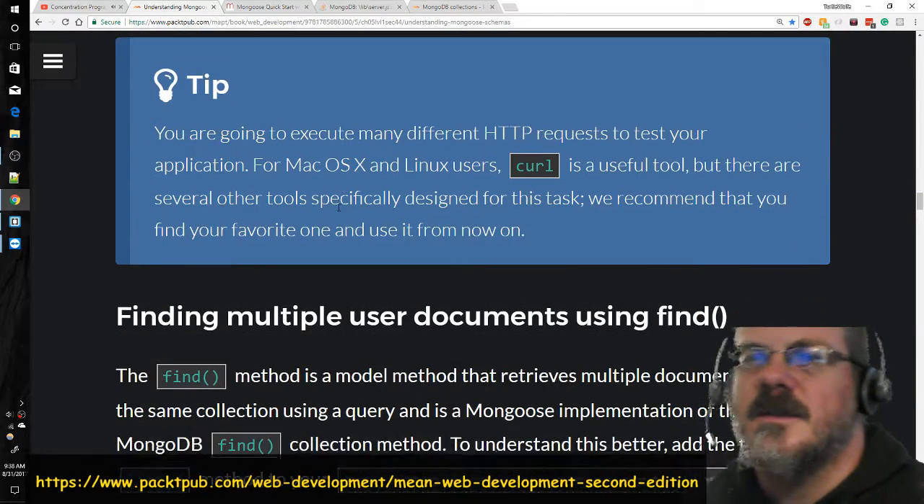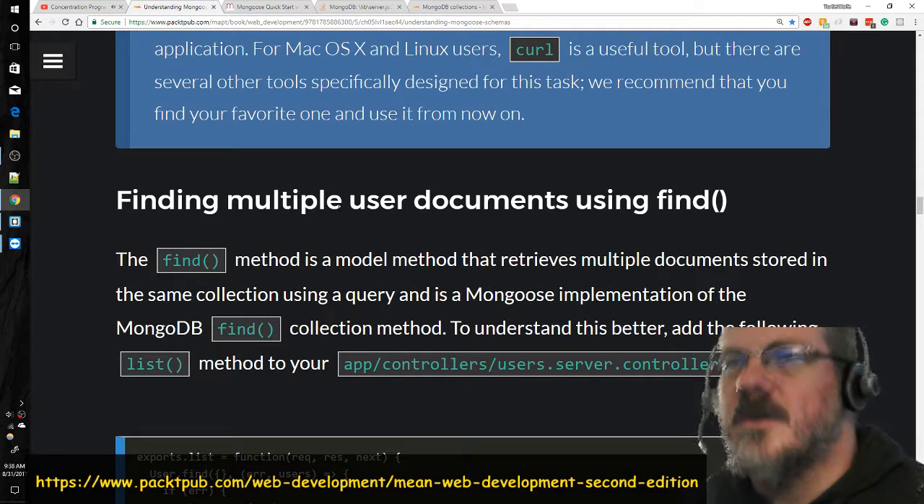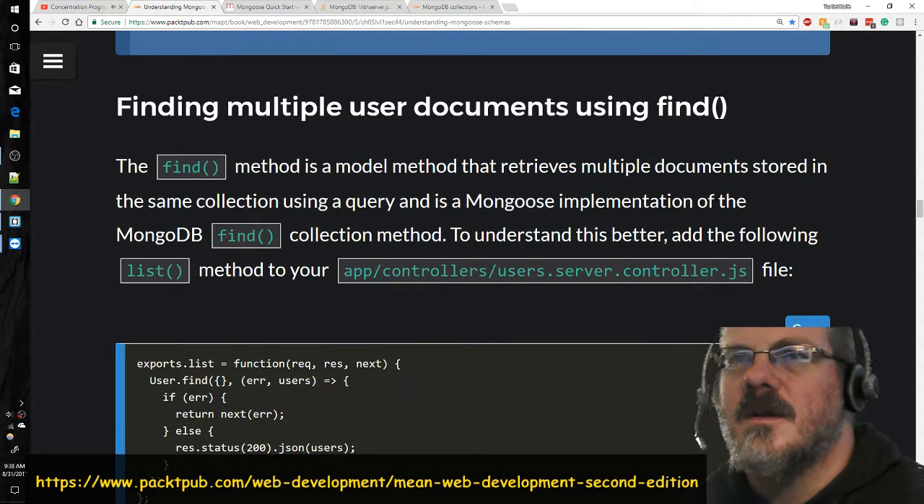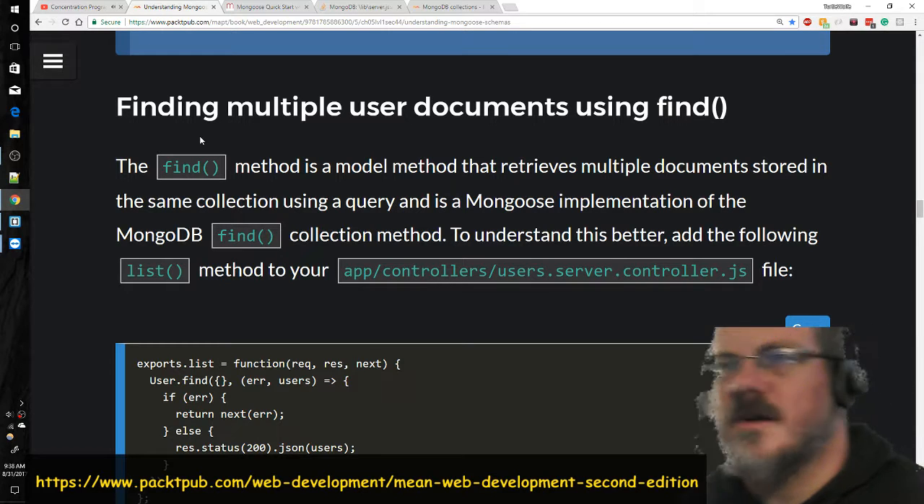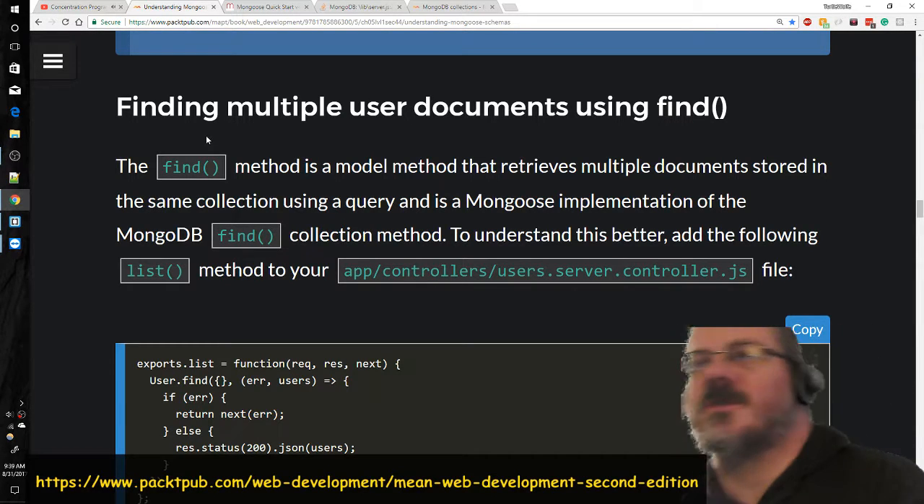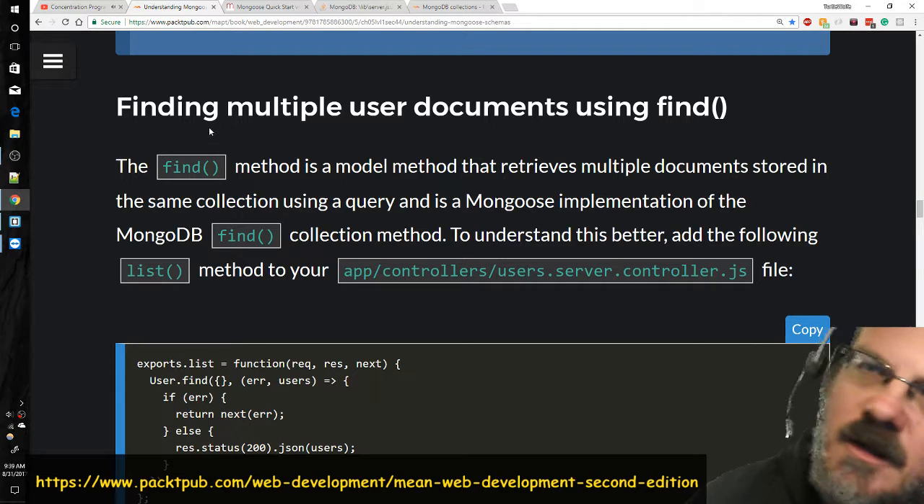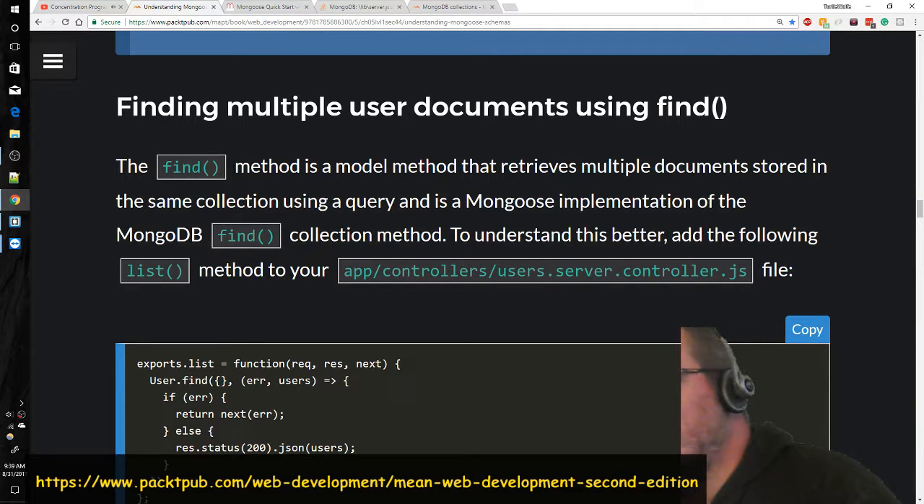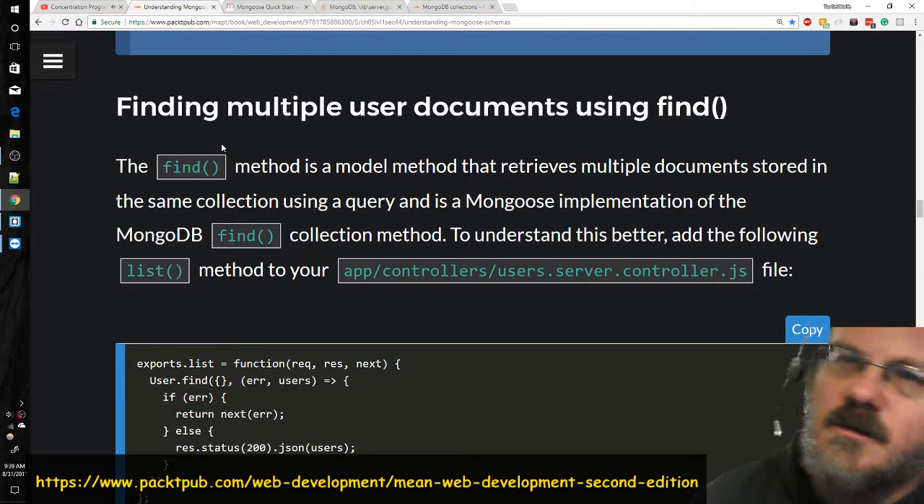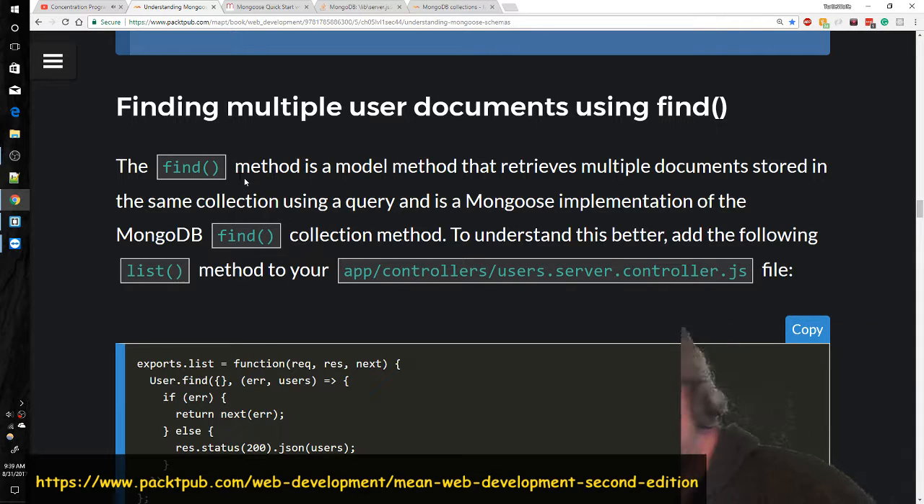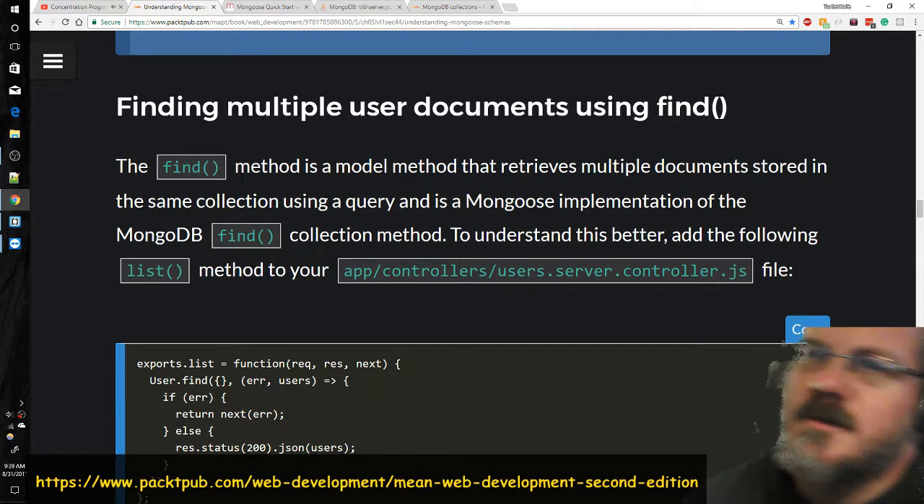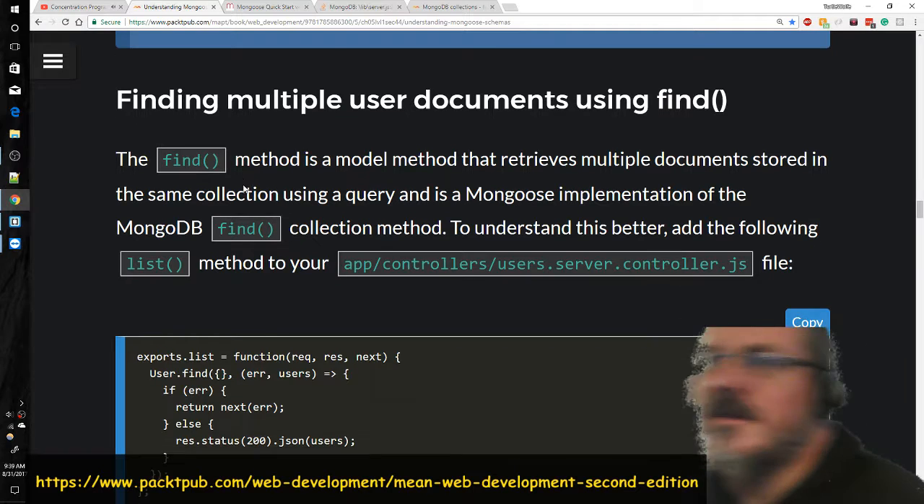A little fuzzy on that. Finding multiple user documents using find. The find method is a model method that retrieves multiple documents stored in the same collection using a query and is a Mongoose implementation of the Mongo database find collection method. To understand this better, add the following list method to your file.